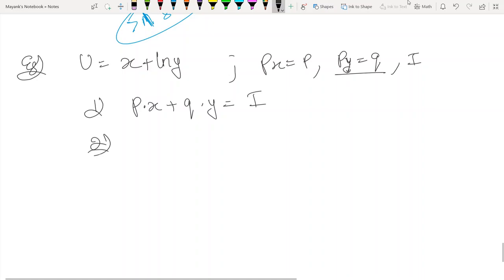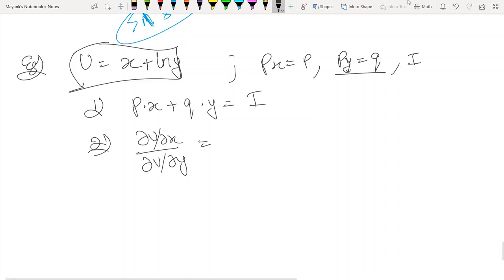And second is the MRS. What will be the MRS of this? Del u by del x is 1, del u by del y is 1 by y, because the differentiation of ln y is 1 by y. So the MRS is 1 by y.